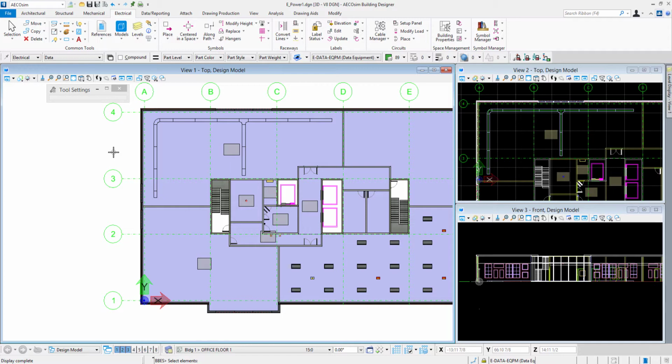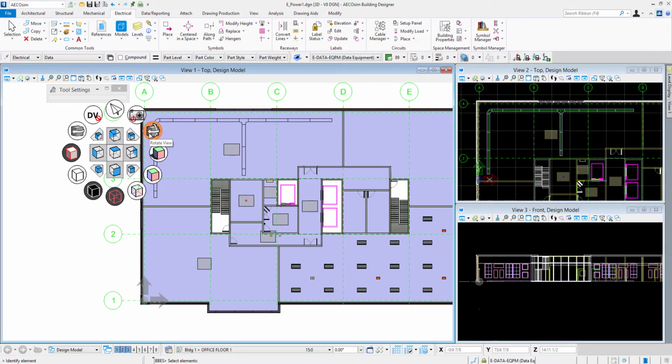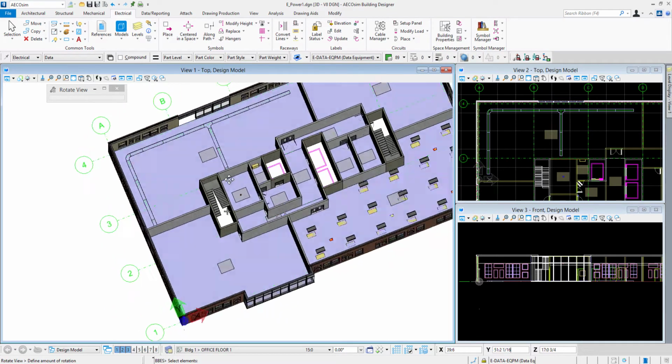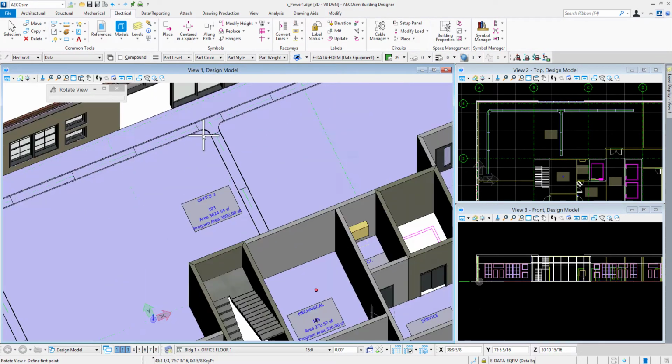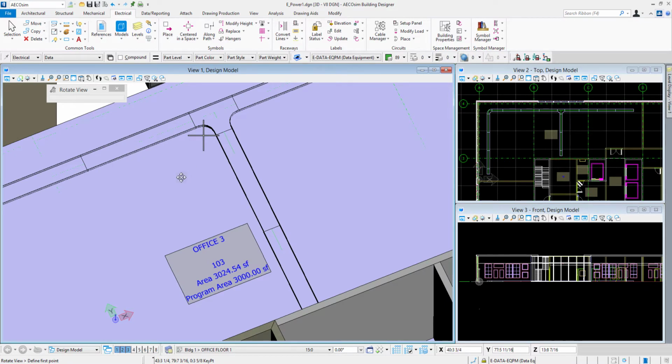If I rotate this around, so Control Shift right click, I'll choose rotate view dynamically. You'll see the raceway there, and the way that it was modeled, it's sitting on the floor, and that's fine. Because what I can do now is adjust the height of the raceway. We use the floor selector. We set our floor selector to office floor 1, which turns on our locks up here. And when I place that line string with those locks turned on, it went down to the finished floor elevation. And again, that's okay because we have tools here to modify the height of a raceway.